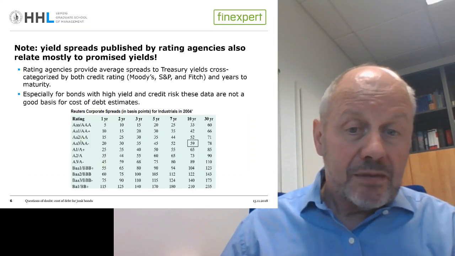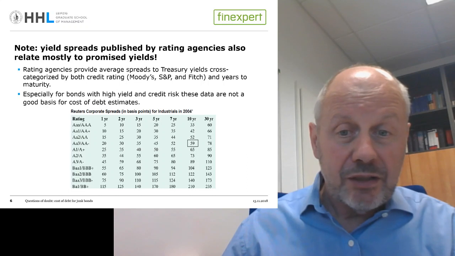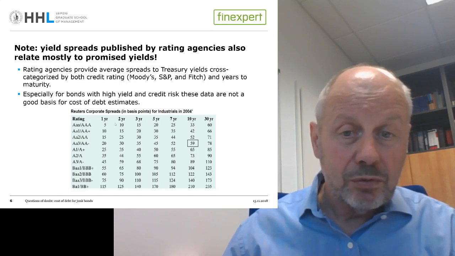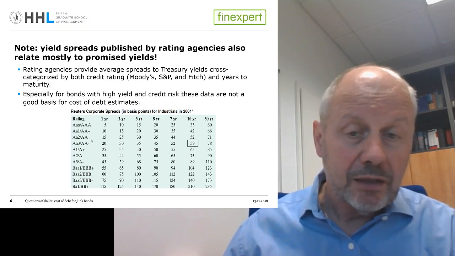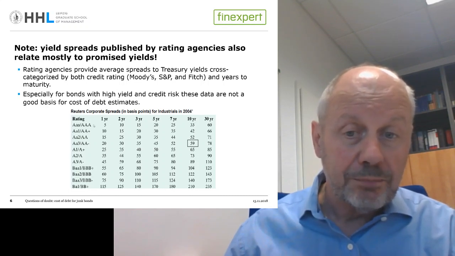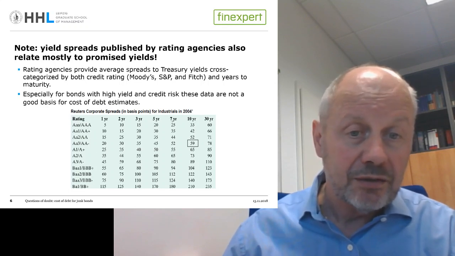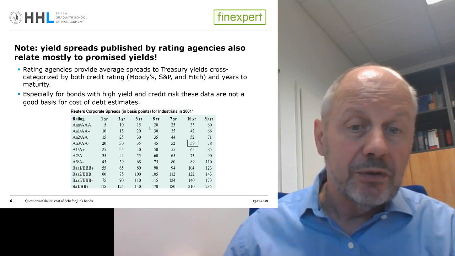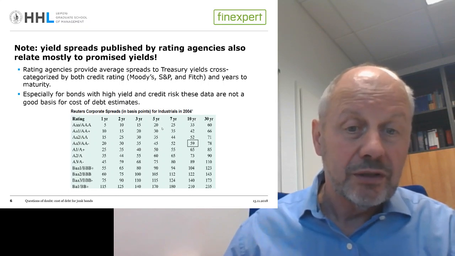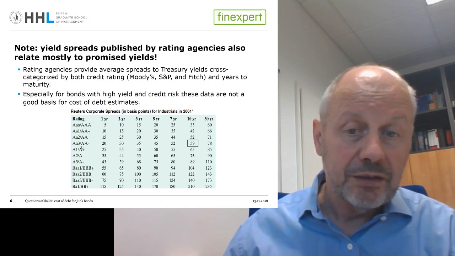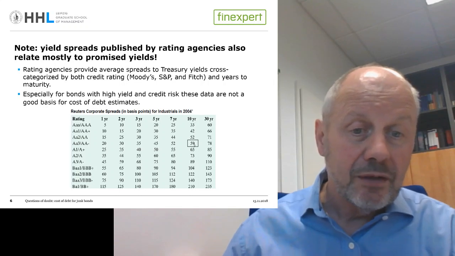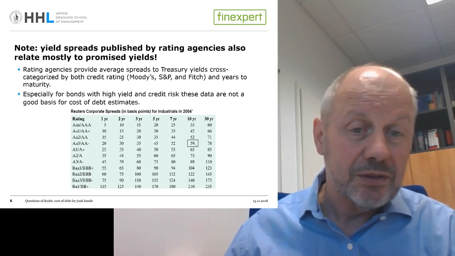So sometimes rating agencies publish so-called corporate yield spreads, and this yield spread is always the difference between a corporate bond with a particular rating, here is the rating class, and with a particular time to maturity, over the riskless bonds. Usually these are government bonds. So you see here in this case for a rating of AA minus with a 10-year time to maturity, the spread is 59 basis points.